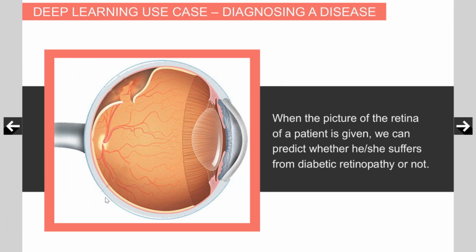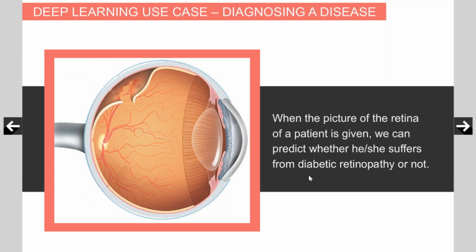Consider this image. This is the image of an eye of a person who suffers from this disease, diabetic retinopathy. See, there is a specific pattern. This part of the eye is very light in color, somewhat light, dark, totally different color. An ophthalmologist knows if the image is like this, then that person suffers from this disease.